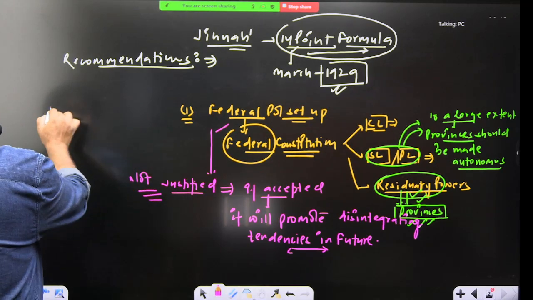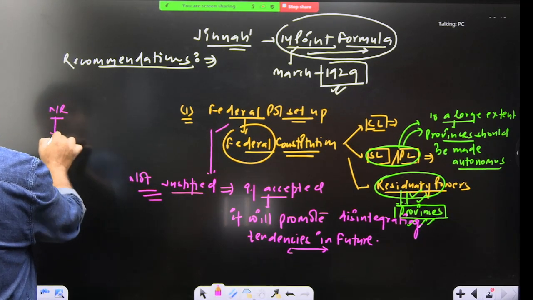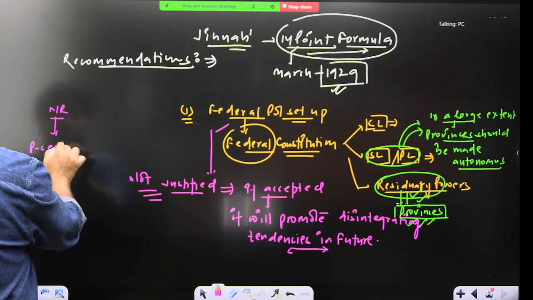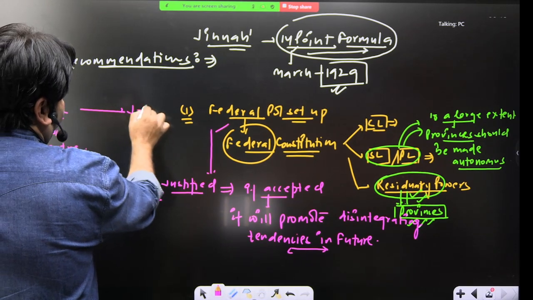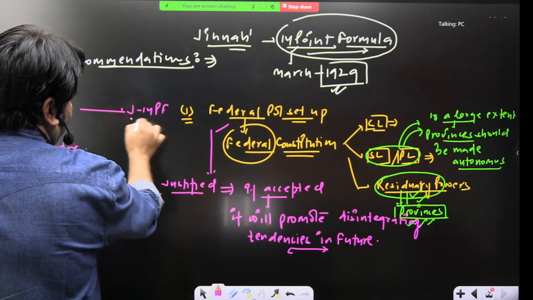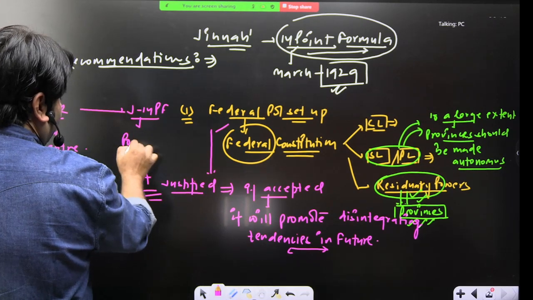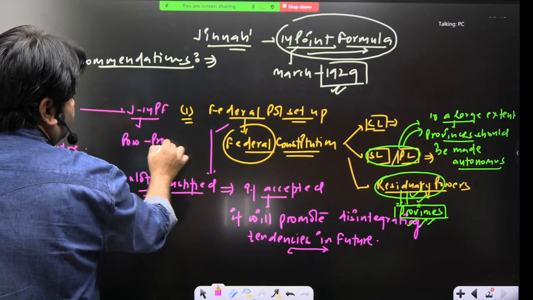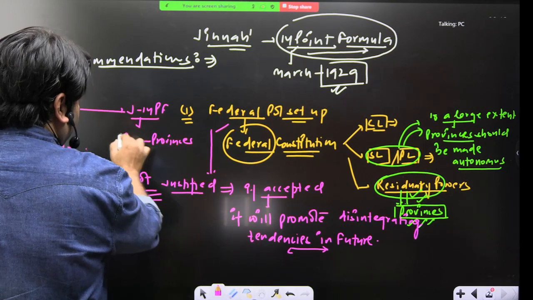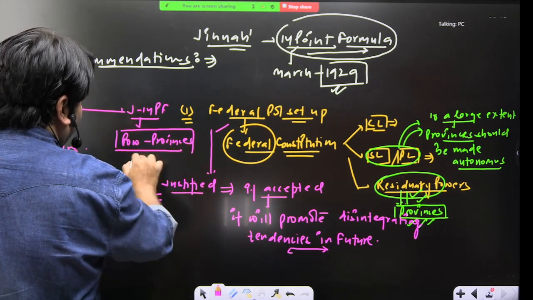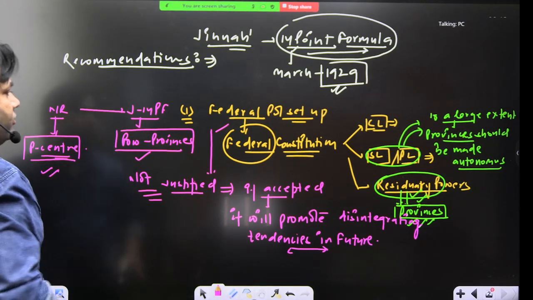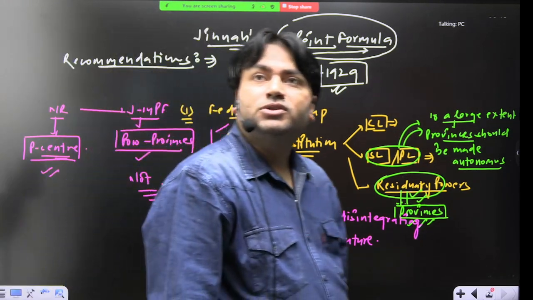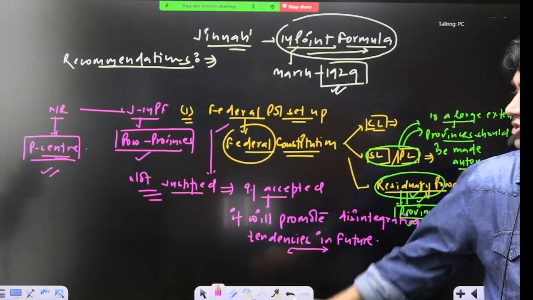So dekho, the Nehru Report talked about a powerful center. It advocated for a powerful center, and here Jinnah's 14-point formula is talking about powerful provinces. This is the difference. Jinnah is supporting what? Powerful provinces, and the Nehru Report was supporting what? Powerful center. So, do you think it should be accepted?